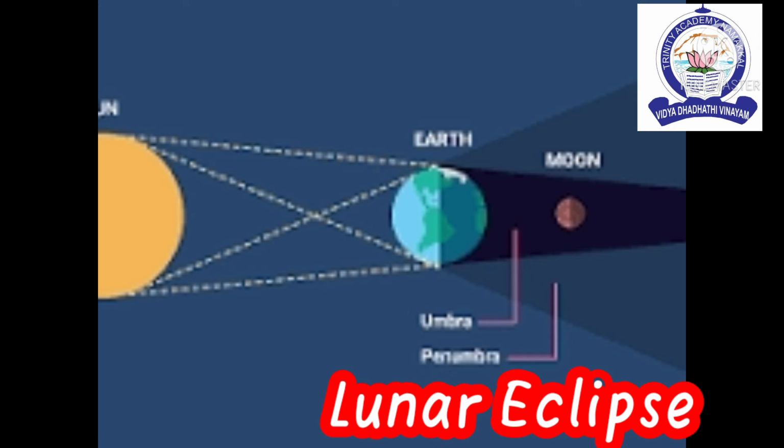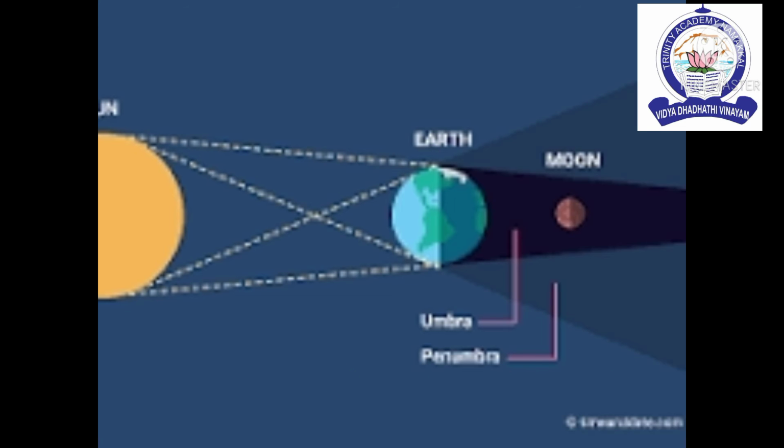The moon revolves around the earth. At times during this journey, the moon moves into the dark shadow of the earth and does not receive any sunlight. Then it gets hidden from view. We call this an eclipse of the moon or lunar eclipse.